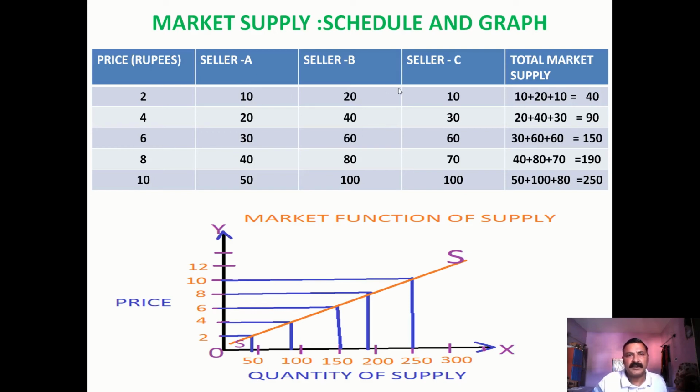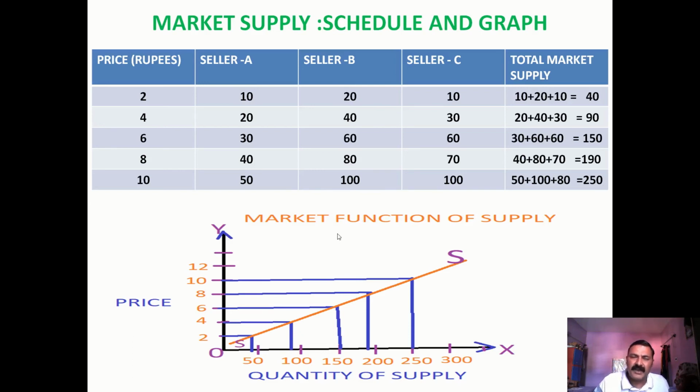selling, such as here at price 2, the total selling of the market is 10, 20 and 10. That makes 40 quantity of commodity. Against this 4 rupee, the sellers are selling 20, 40, 30 quantity and that makes 90. Similarly 30, 60, 60 makes the 150 total market supply. 40, 80, 70 makes the 190, and 50, 100, 100 makes the 250 quantity.